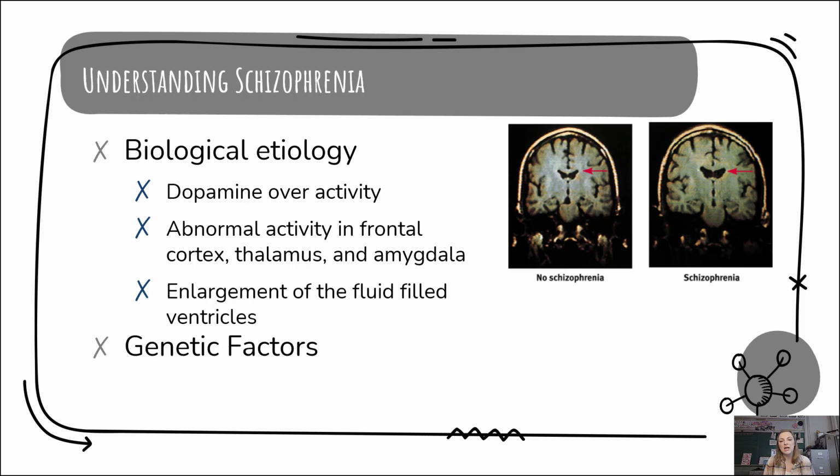Next, let's talk about genetic factors. Studies have shown that genetics play a significant role in schizophrenia. According to Gottesman in 1991, if one identical twin has schizophrenia, the other twin has a 50% likelihood of developing the disorder as well. This suggests a strong hereditary component.